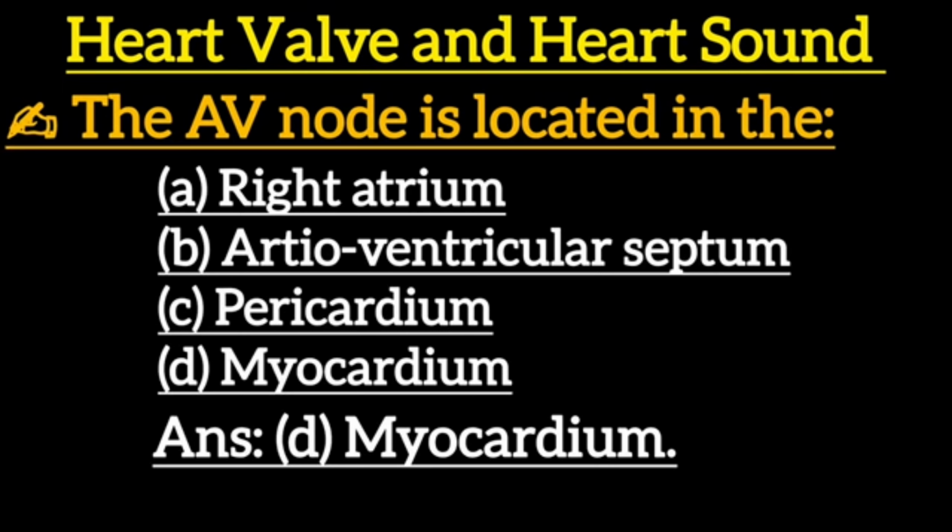Next one: the AV node is located in the: option A, right atrium. Option B, atrioventricular septum. Option C, pericardium. Option D, myocardium. Correct answer is option D, myocardium.